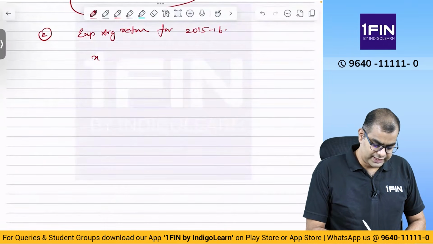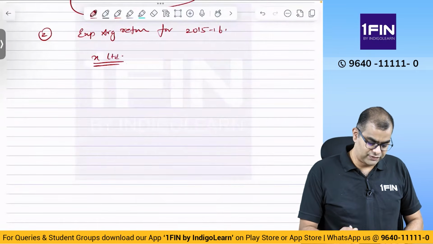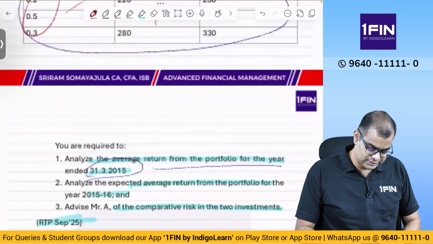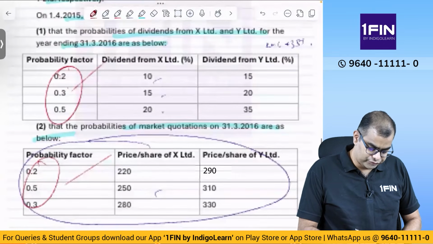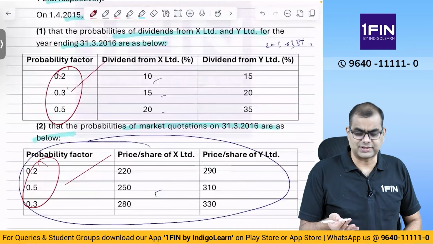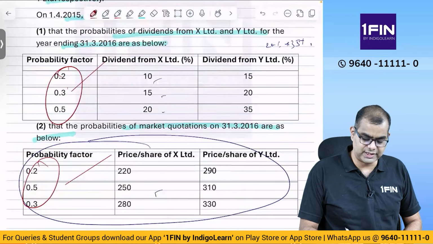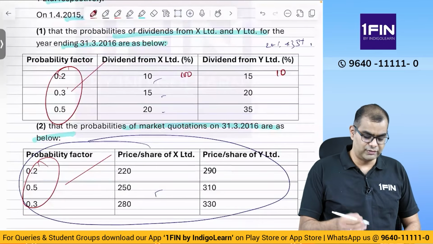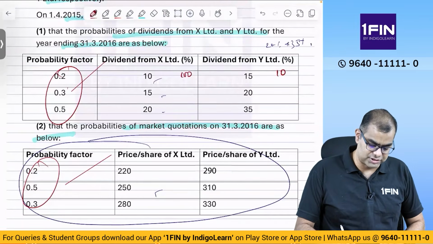So first look at X Limited. In case of X Limited, what are the 3 possibilities of dividend? They are given dividend as 10%, which is basically 10 rupees. In case of X it is 10 rupees, whereas in Y, 15% is 1.5, because the face value here is 10 and the face value there is 100. So we'll directly take from that and then take the possibilities.